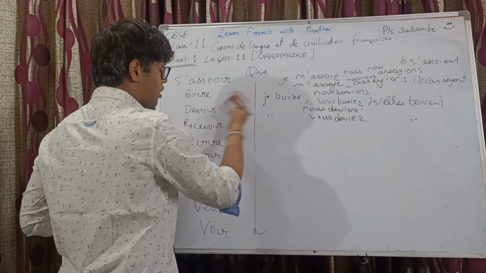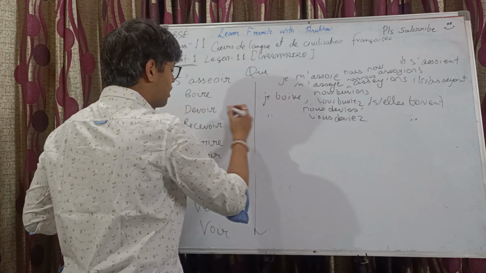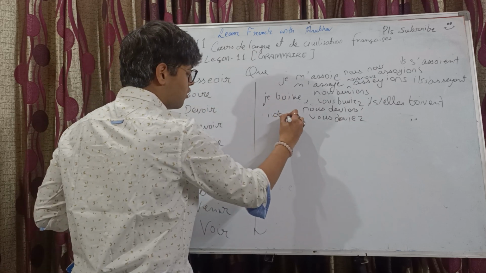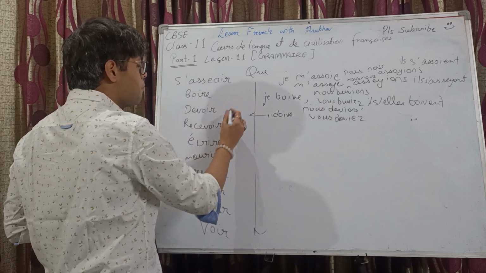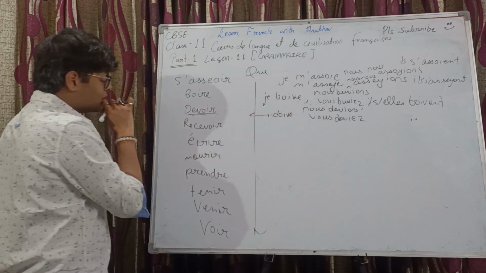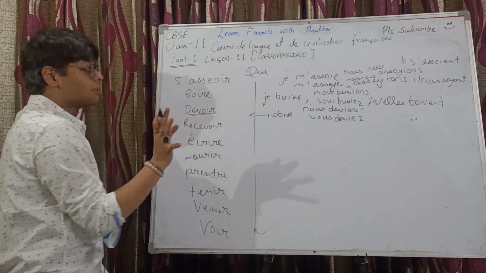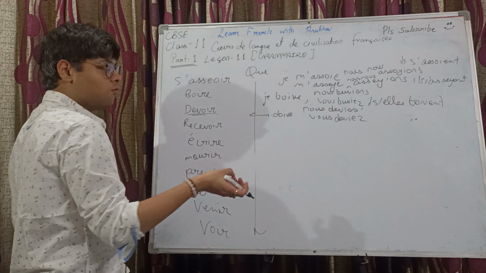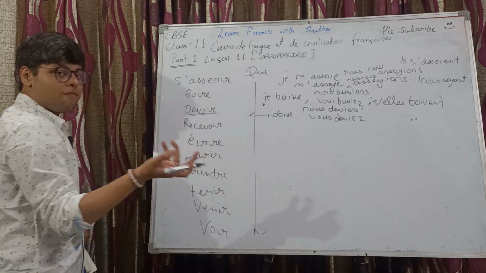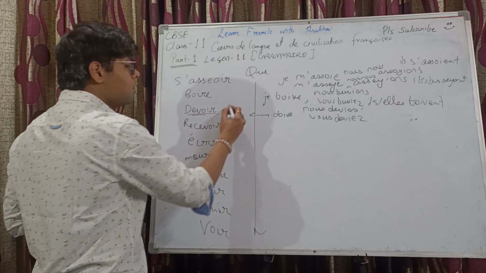For je it's je doive. Why? Because of the third person plural conjugation of the devoir verb. To be noted, devoir here does not mean homework. Devoir here means to be must. Like je dois, tu dois, il doit, elle doit, nous devons, vous devez, ils doivent, elles doivent. That's the conjugation, so doivent.